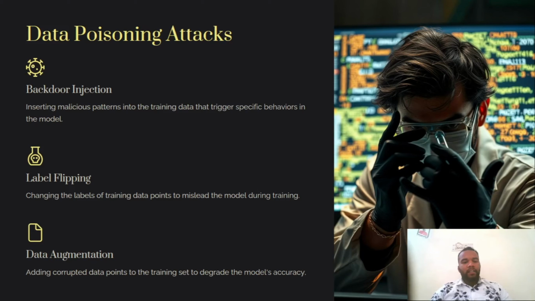Label flipping. Label flipping means changing the labels of the training data points to mislead the model during training, which will cause several attacks on the humans. Data augmentation. Adding corrupted data points to the training set to degrade the model's accuracy.